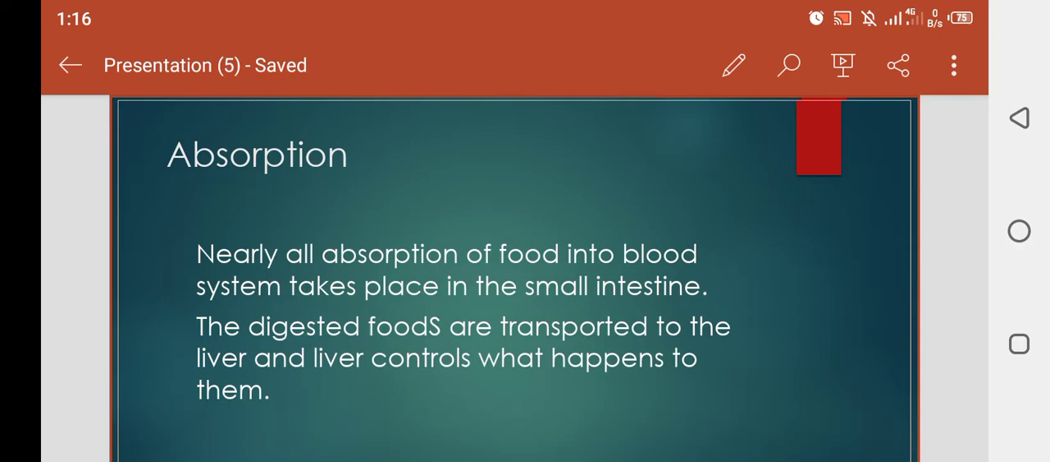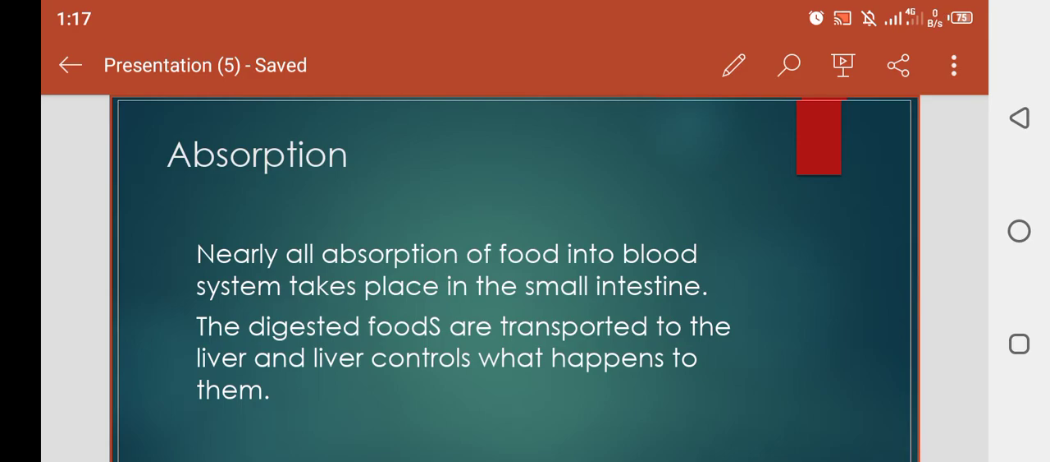In this lecture, we will discuss the absorption of food. You know that in the previous lecture we discussed the digestive system. When the digestion of the food is completed, all the healthy food, or all the useful material in the food, is absorbed into the blood. So in this topic we will discuss the absorption of food. Clear? Nearly all the absorption of food into the blood system takes place in the small intestine.